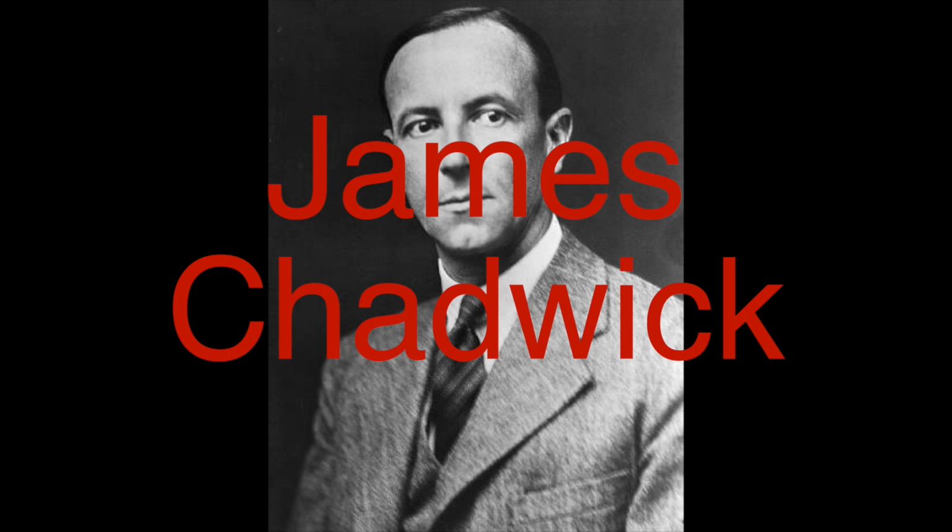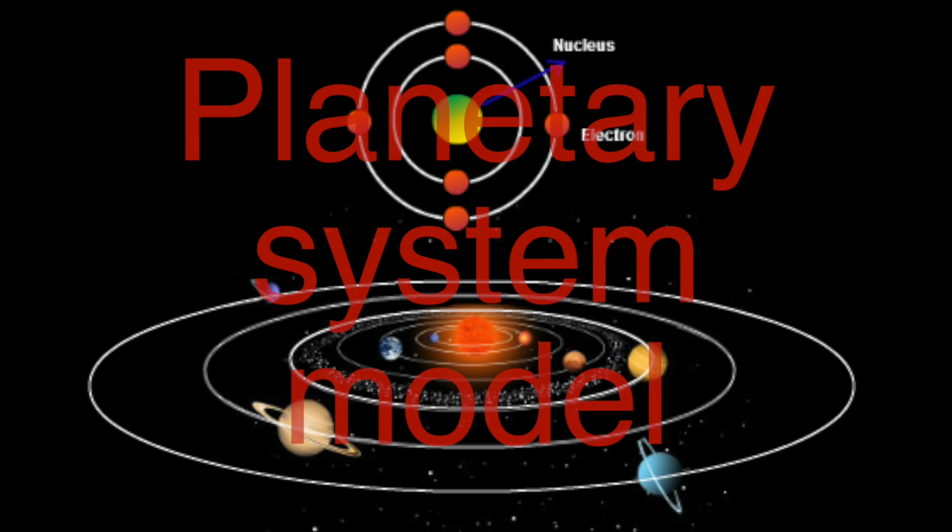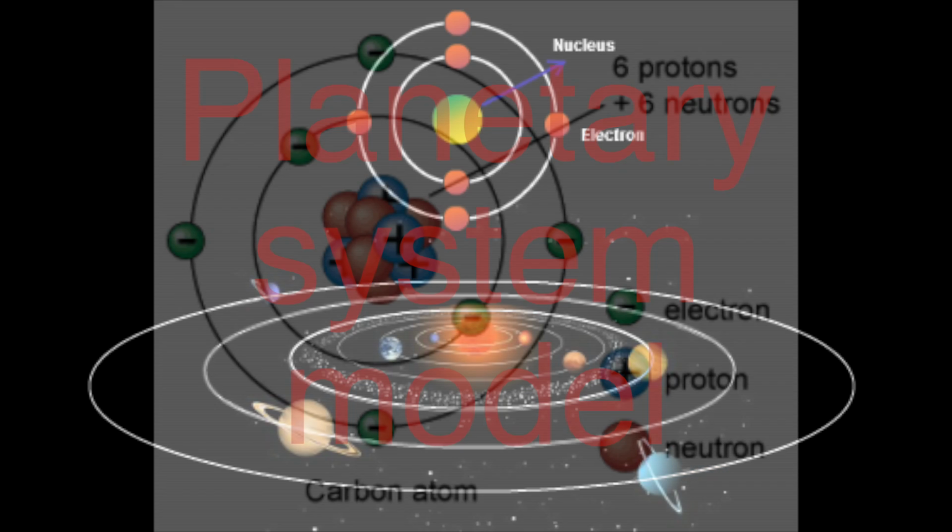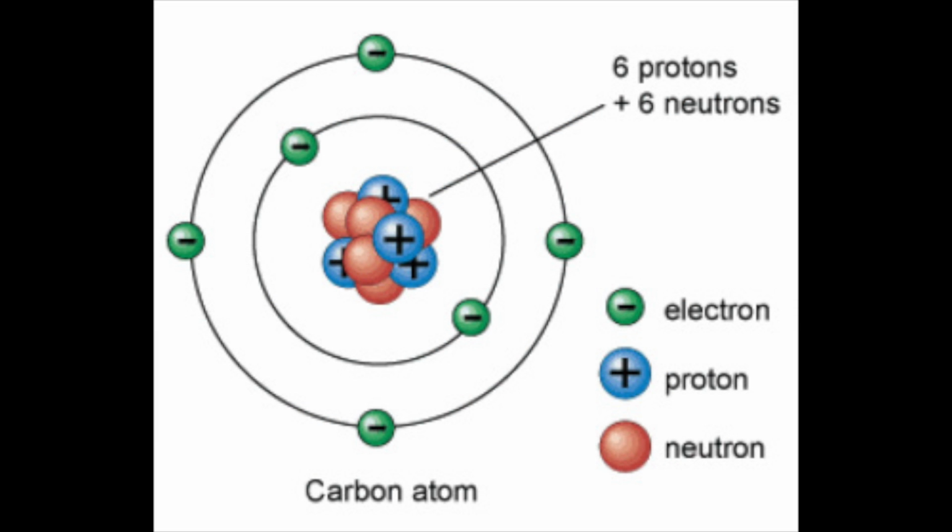James Chadwick, 1932. In 1932, James Chadwick could show electromagnetic radiation in the reaction. A neutral particle with a mass about that of a proton was emitted. Ernest Rutherford had earlier proposed that such a neutral particle might exist in nuclei. The particle was discovered and named the neutron by James Chadwick.